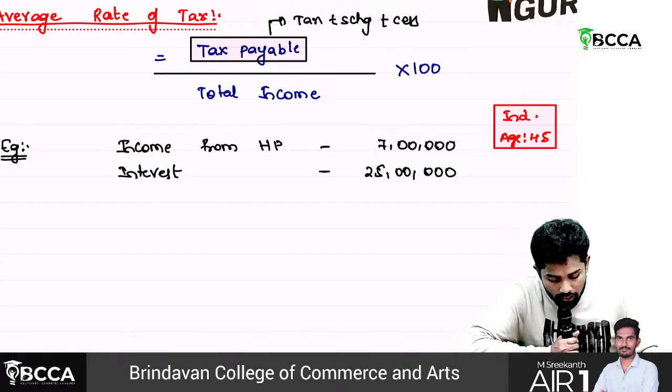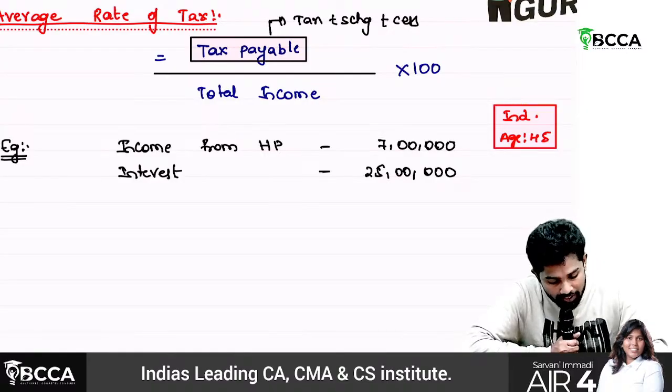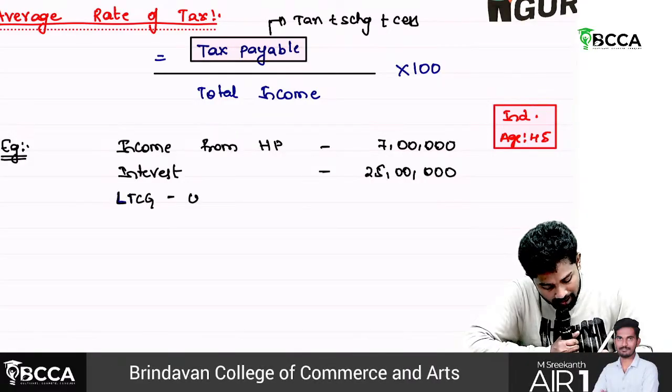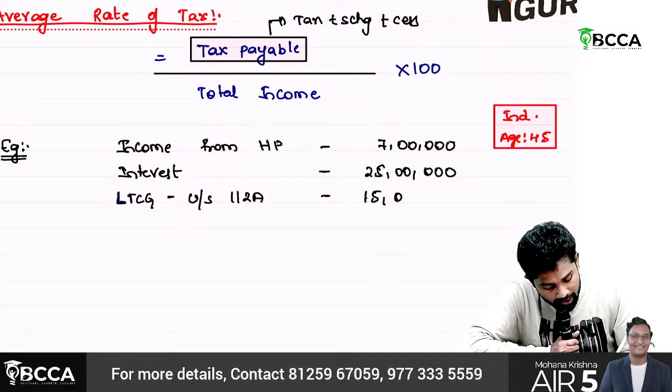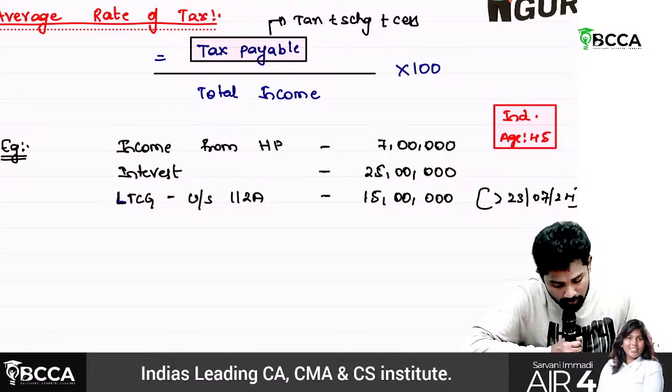Then he has long-term capital gain under Section 112A of another 15 lakhs, assuming everything after 23rd July 2024 only.